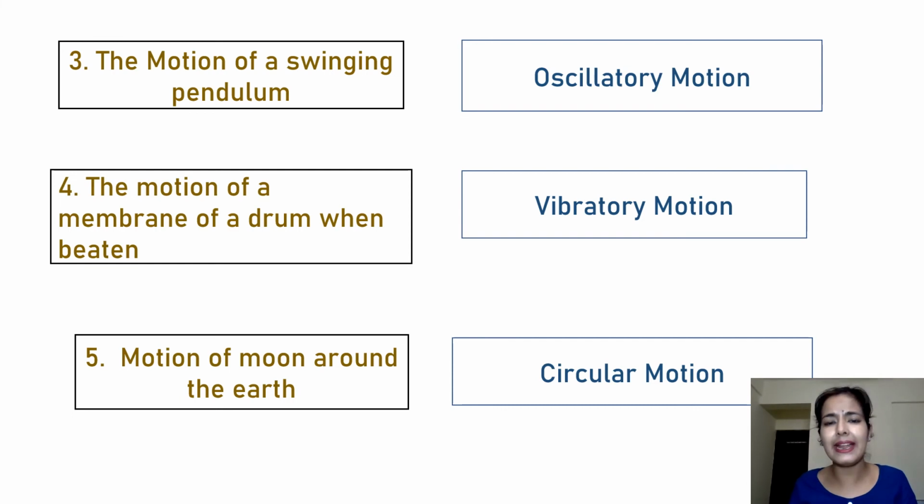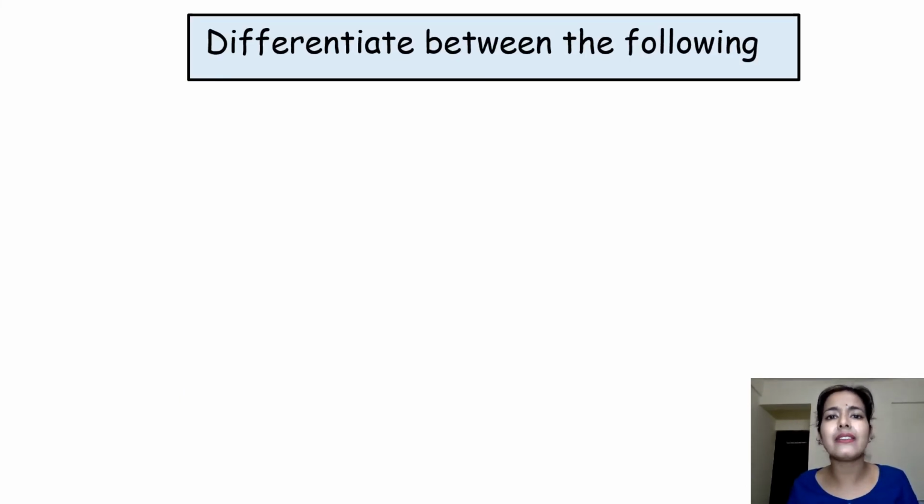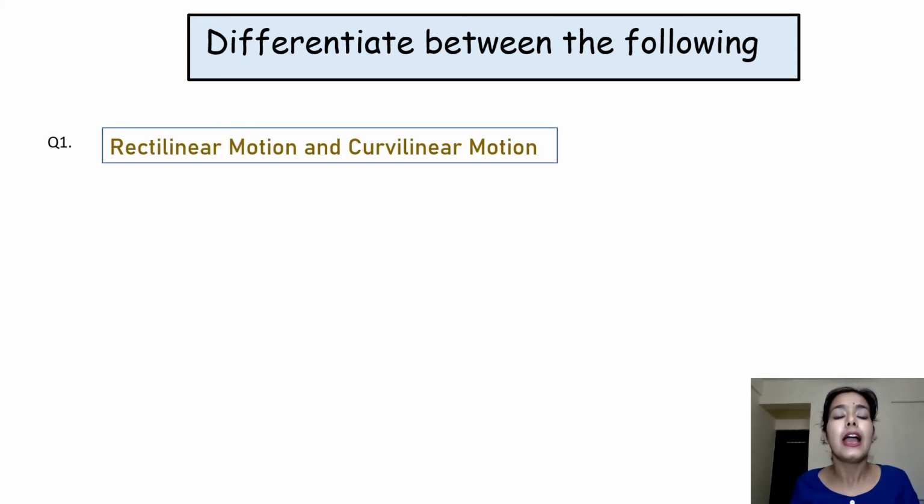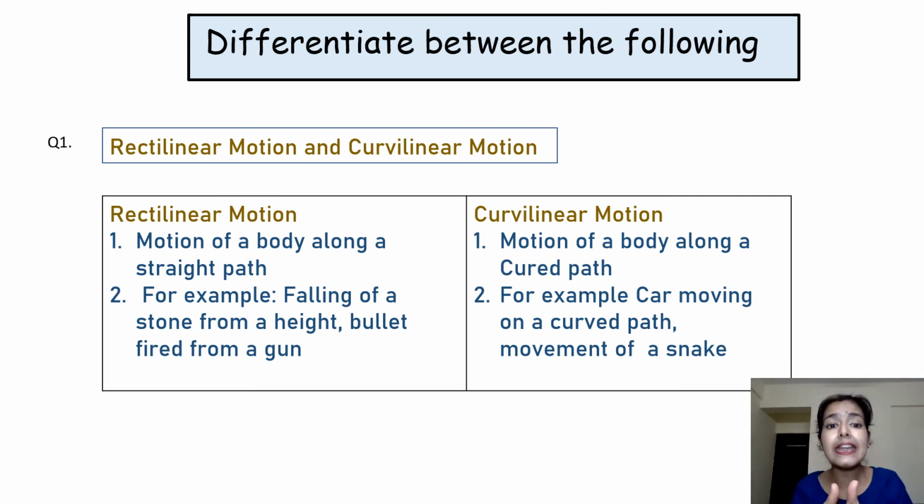Now our next category, that is our last category for today: differentiate between the following. Our first question here is rectilinear motion and curvilinear motion. In the exam, they can ask you how you can differentiate between various types of motion to check your understanding regarding each and every type of motion. We already discussed what we mean by rectilinear. Rectilinear means when a body is moving in a straight path. That is a rectilinear motion.